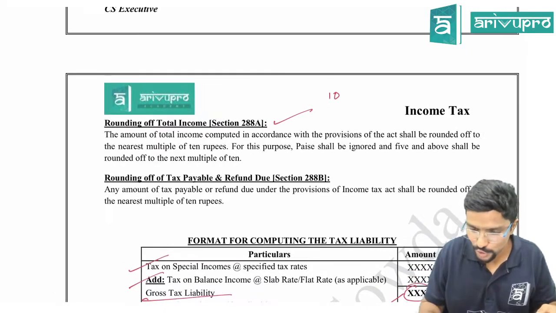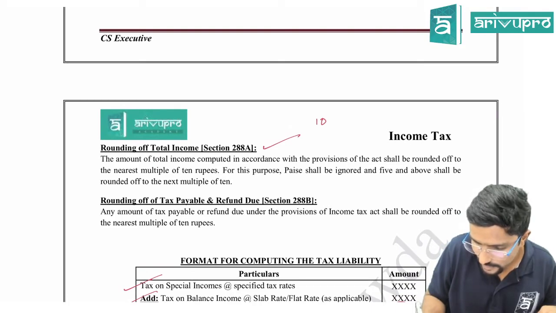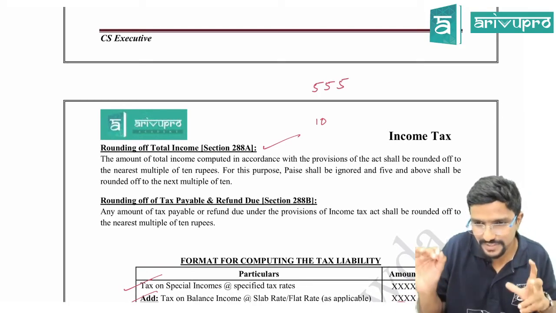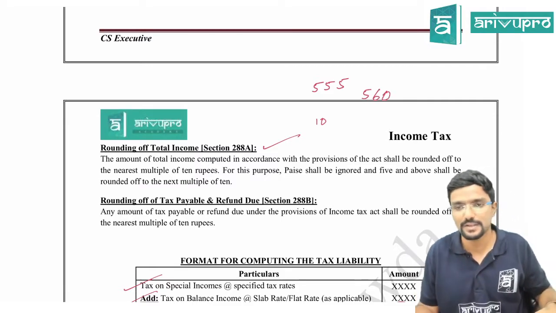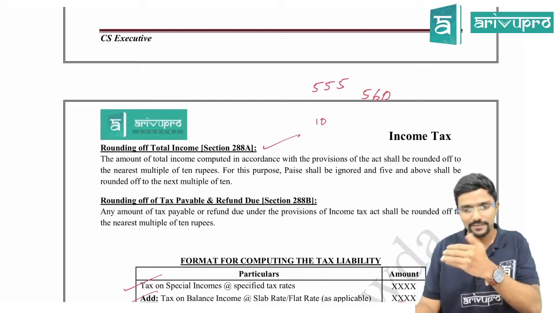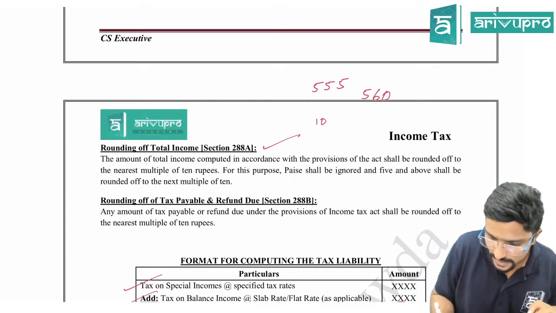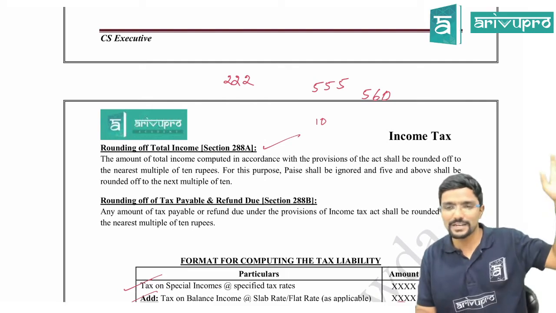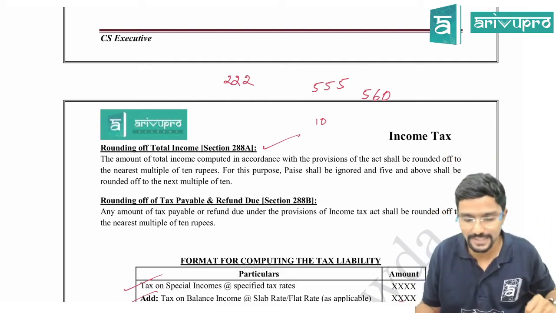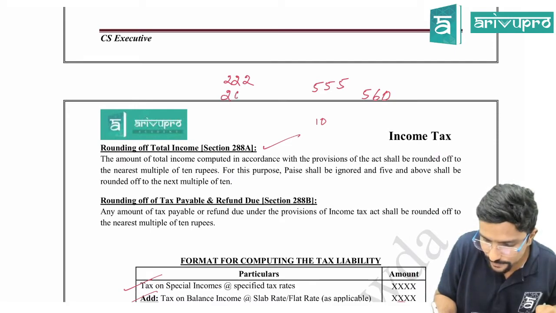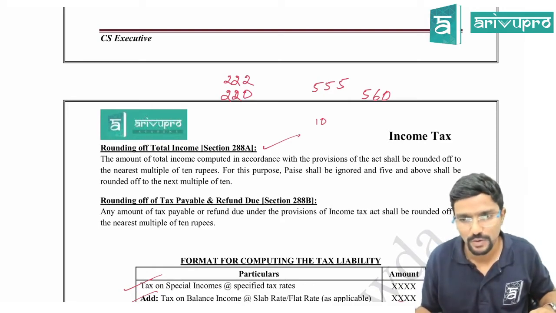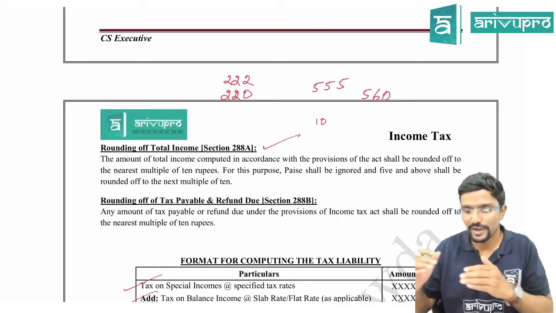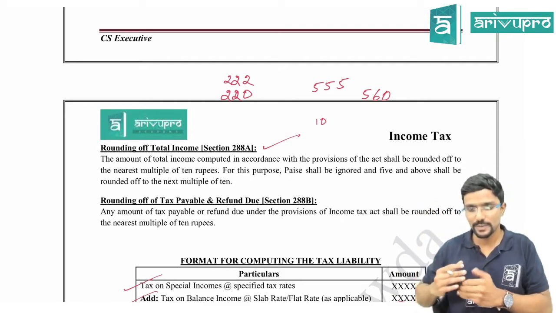For example, assume you have income of 555. I am just giving some random example, 555. So in that case, what will I do is, I will round it off to 560. 5 or more, next 10; less than 5, previous 10. Next case, assume I have an income of 10 lakh 20,222, you imagine. In that case, I have to round it off to 220. Hope you guys are clear. Agree? So 5 or more means next 10. Less than 5 means previous 10.